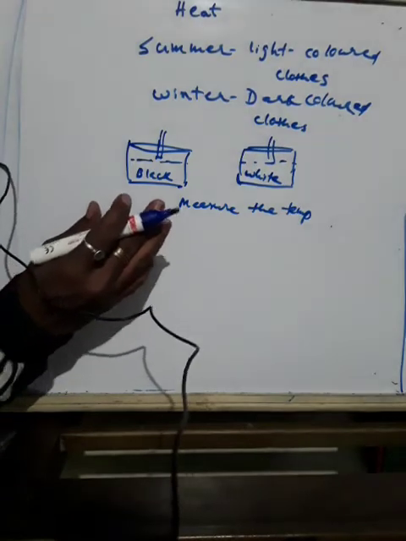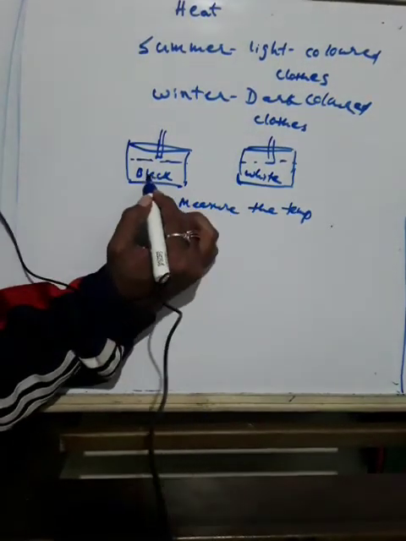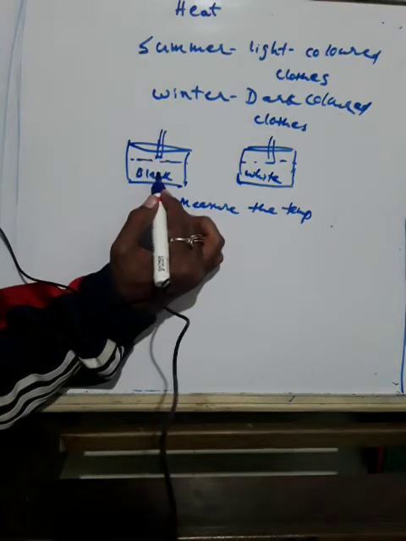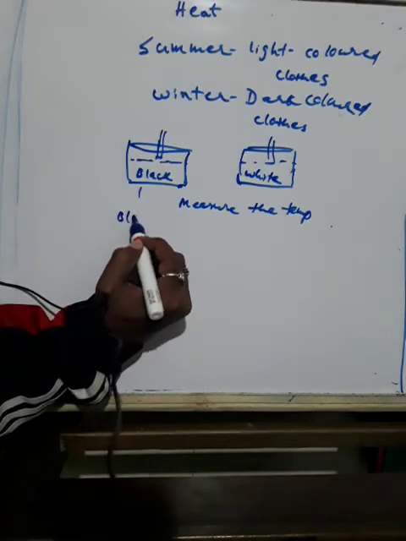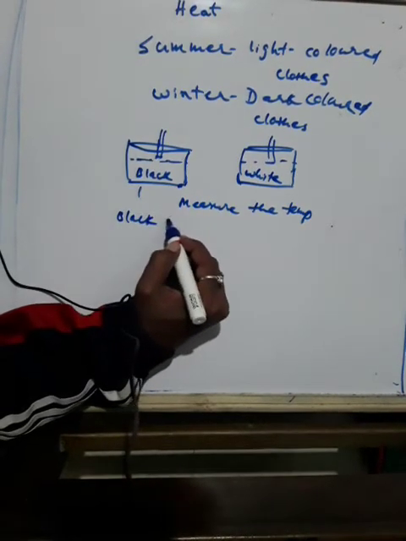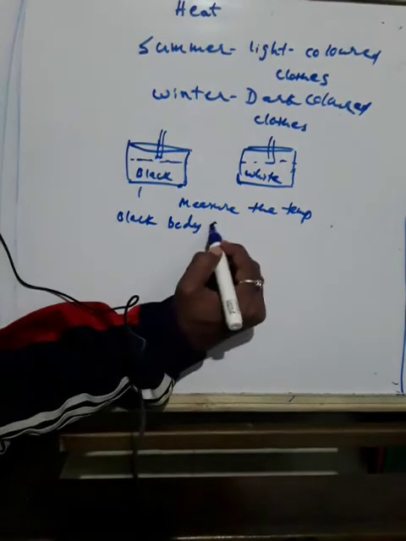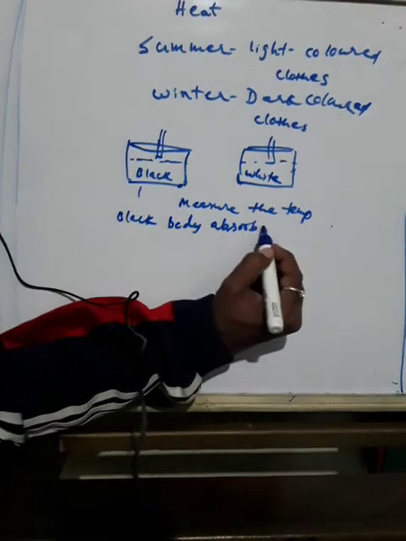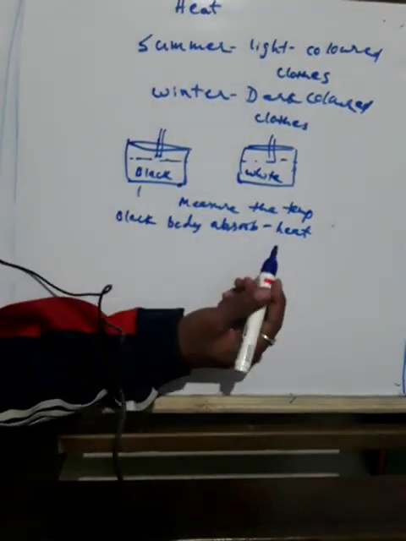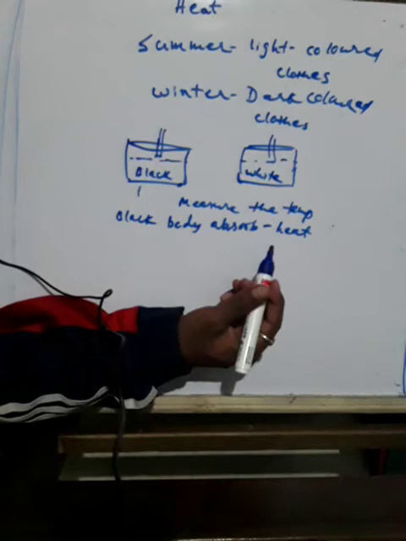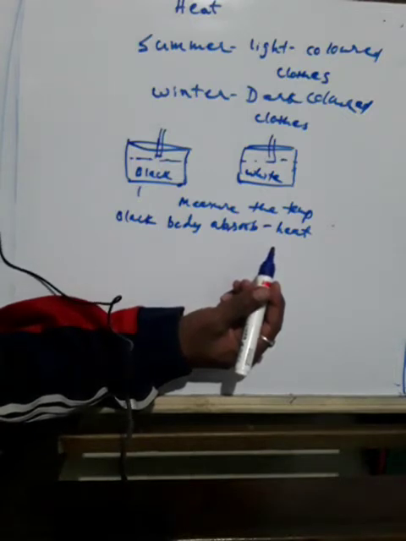Here, the water in the black container is warmer because usually the black body absorbs more heat. So colored materials absorb more heat, and due to that it will become hotter than the white one. I think one more activity you can try in your home. So after doing these activities, why is it comfortable to wear white clothes or light colored clothes in summer?